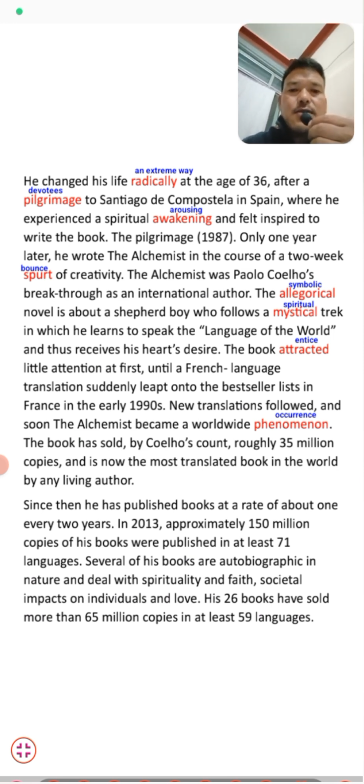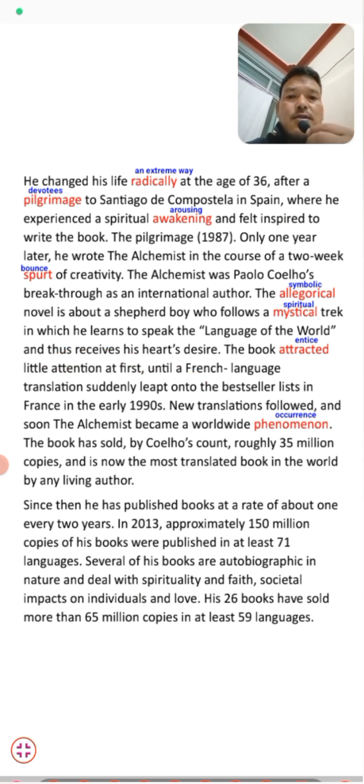The book attracted little attention at first, until a French language translation suddenly leaped onto the bestseller list in France in the early 1990s. Earlier, students, it had little impact and wasn't that popular. But later, when The Alchemist was translated into the French language in the 1990s, it became popular.